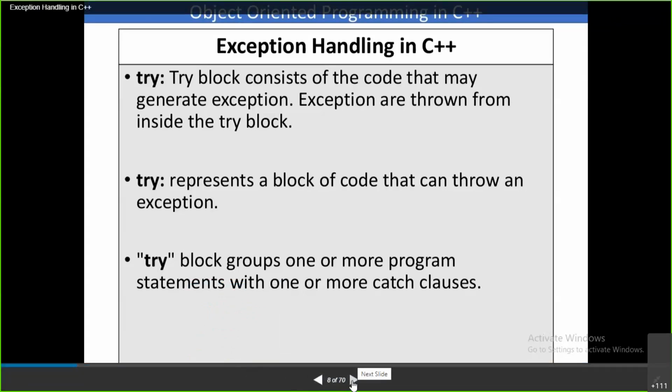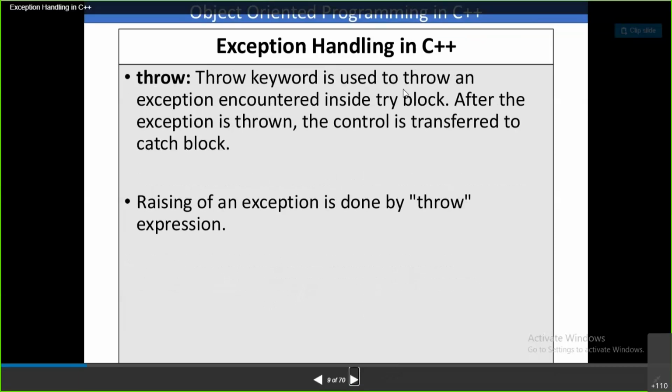Exceptions are thrown from inside the try block by using the throw keyword. This try represents a block of code that can throw an exception. The try block groups one or more program statements with one or more catch clauses. For one try block, you can write multiple catch blocks also, that we will see in the coming slides. Coming to this, the throw keyword is used to throw an exception encountered inside the try block.